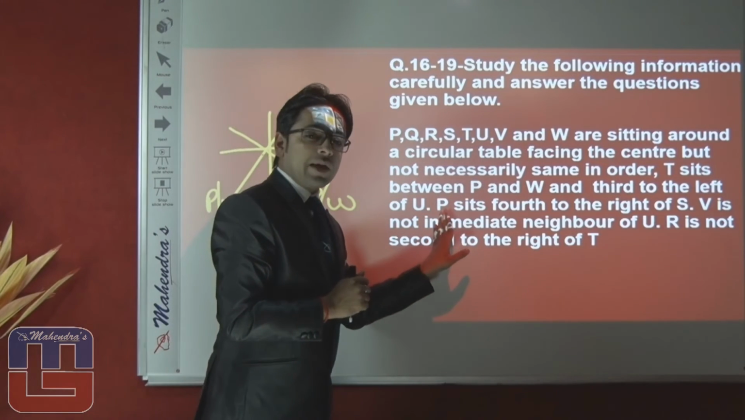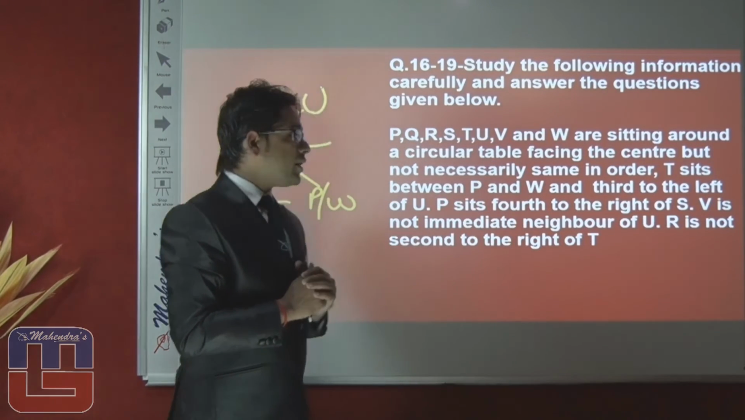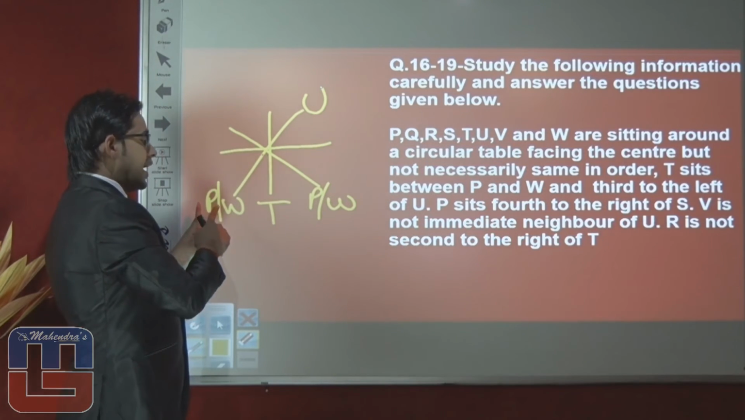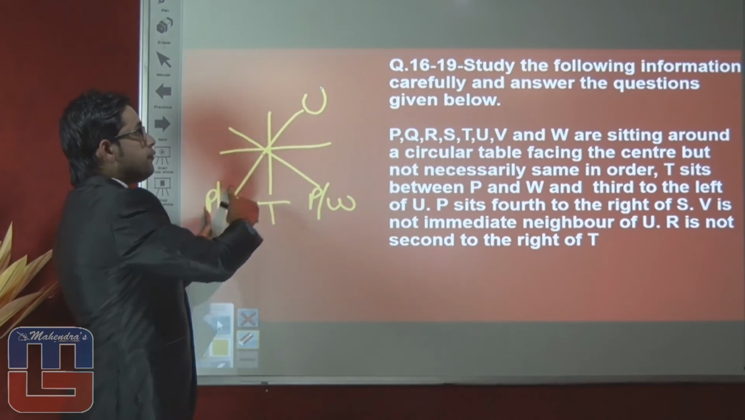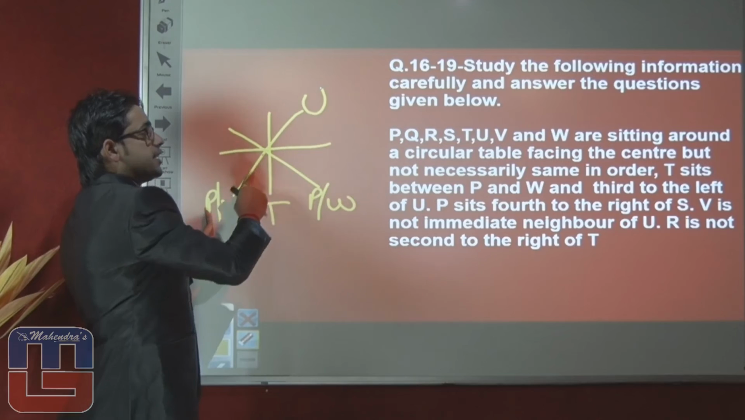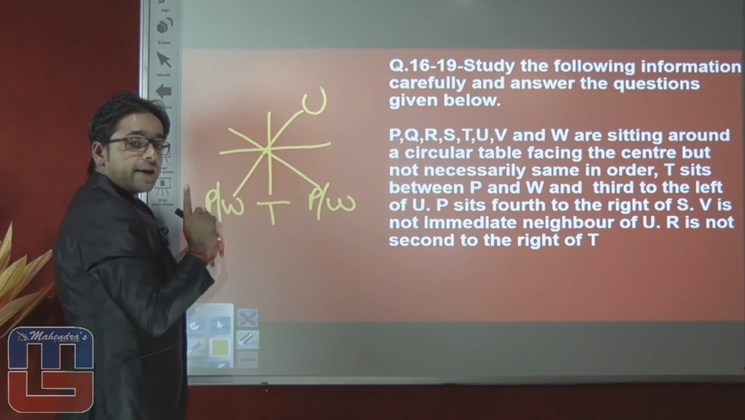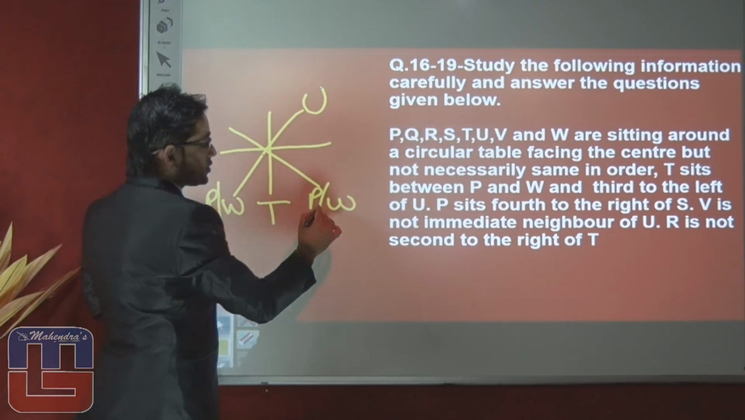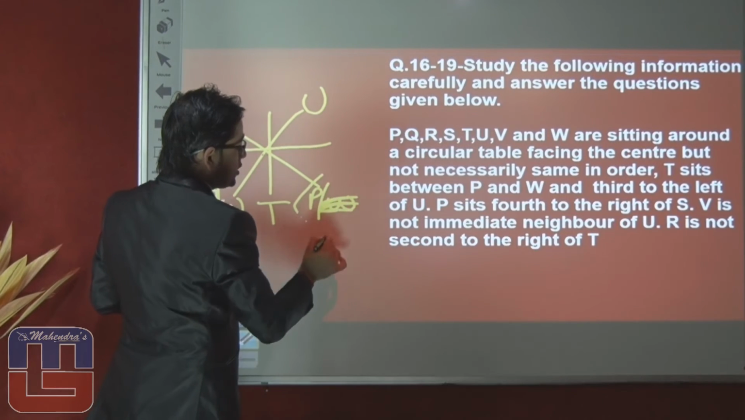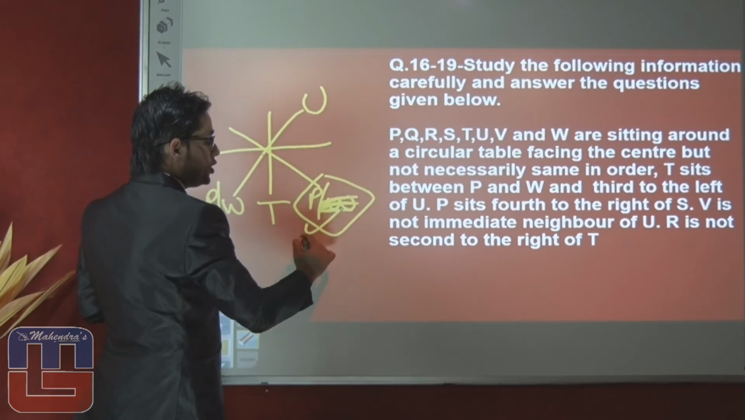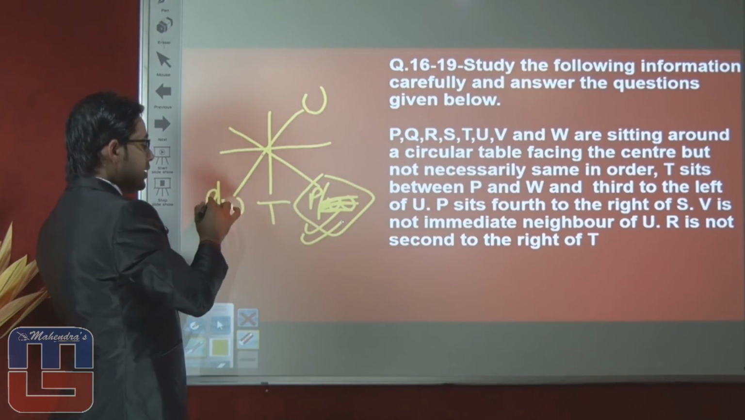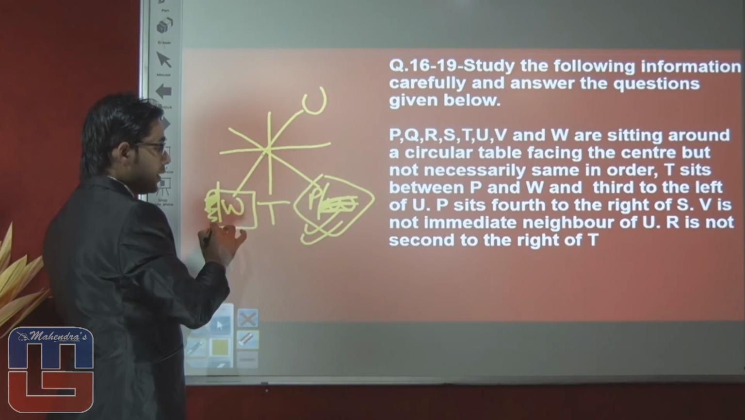Next statement is talking about P sits 4 to the right of S. If we say that position of P is this, then fourth right, we cannot put S here. That means the right position of P is here, which is just right of T. If position of P is here, then who will come here? Then the answer will be W will come here.